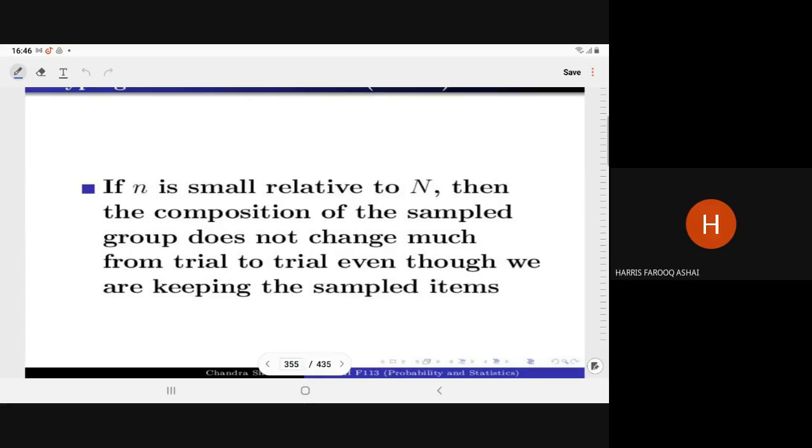Yes, sir. I was saying, if the small n is small as compared to the capital N, if it is very small, then you can use the binomial, whether the experiment is with replacement or without replacement.